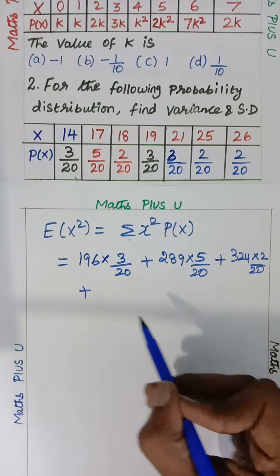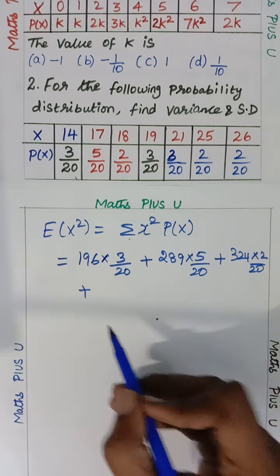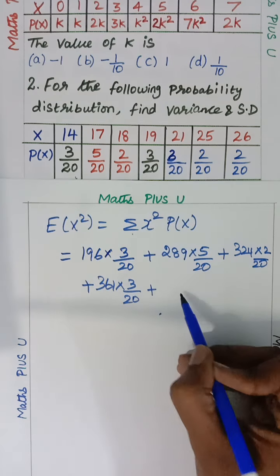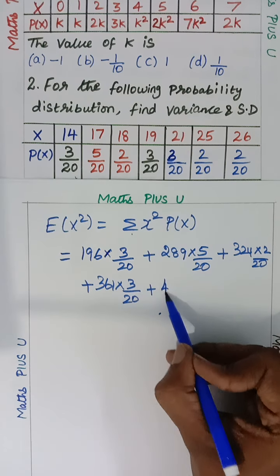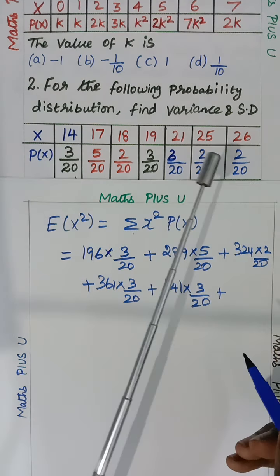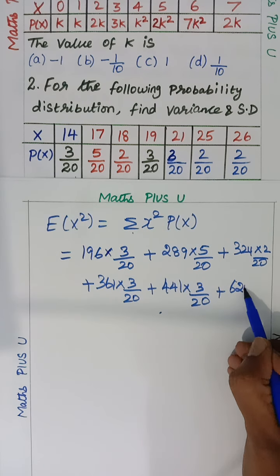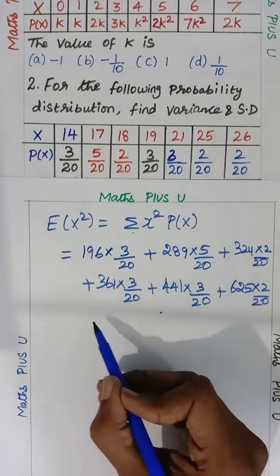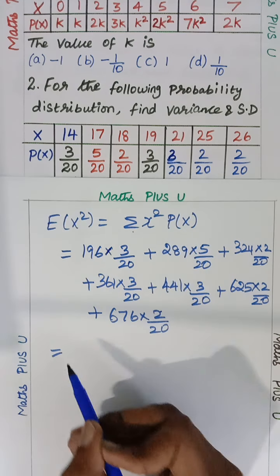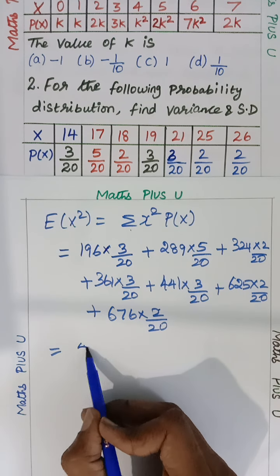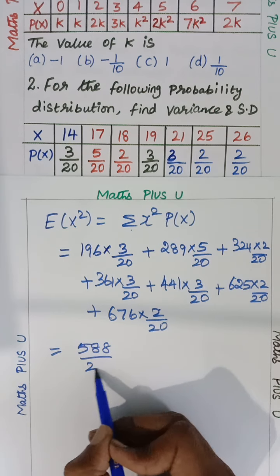Then plus 19 square, 361 into 3 by 20, plus 21 square, 441 into 3 by 20, plus 25 square, 625 into 2 by 20, plus 26 square, 676 into 2 by 20. So you want to multiply properly, children. If you multiply this properly, 196 into 3, you're going to get 588 by 20, plus